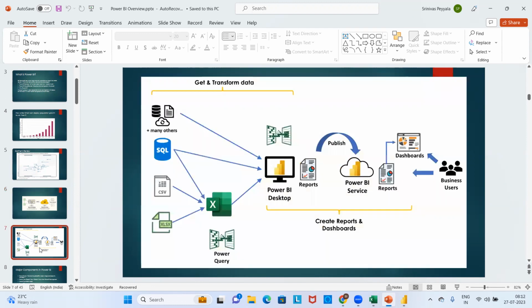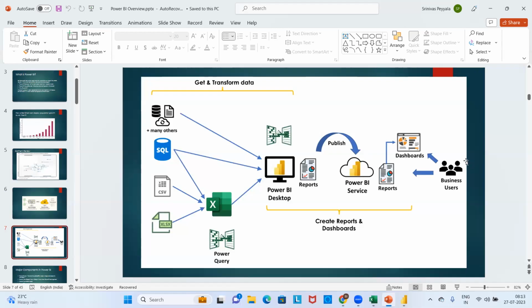The data can be in any form. What type of data may you get into your Power BI Desktop? It can be an Excel file, a CSV file, data coming from databases like SQL Server, or data sitting in cloud environments like SharePoint, OneDrive, Facebook, Twitter, or any other location. If there are raw data or some sample Excel files, Power BI can easily get those files into its own tool, and then he can create the reports and publish them to the service.